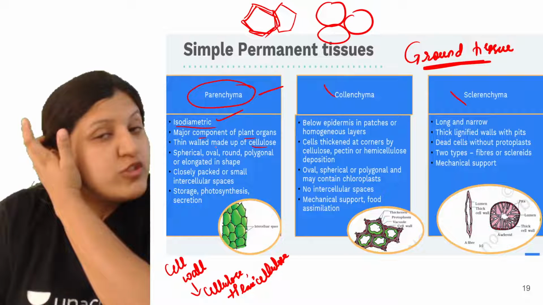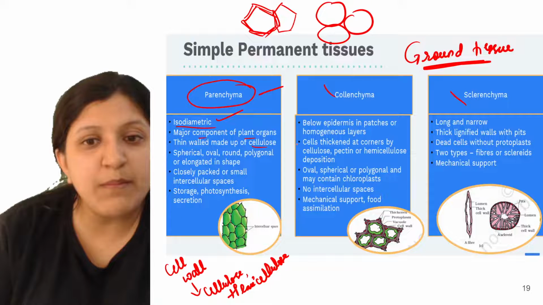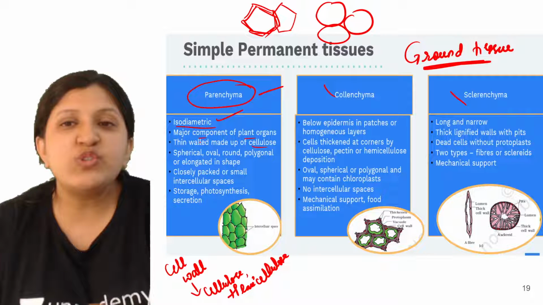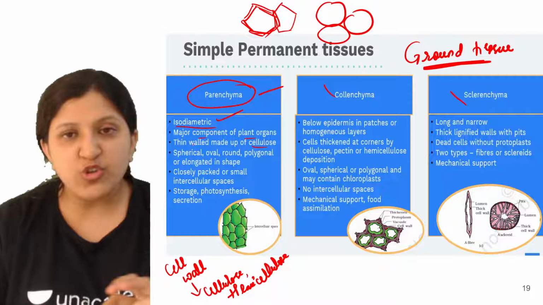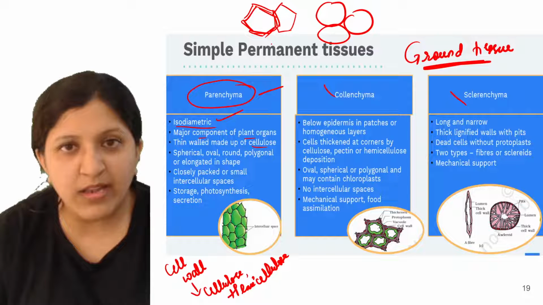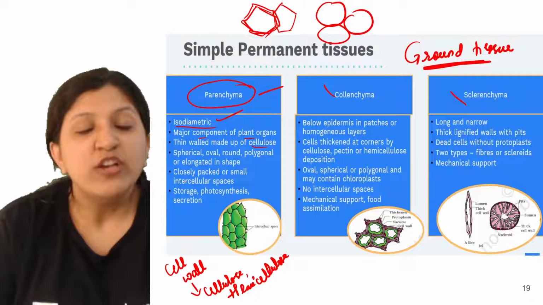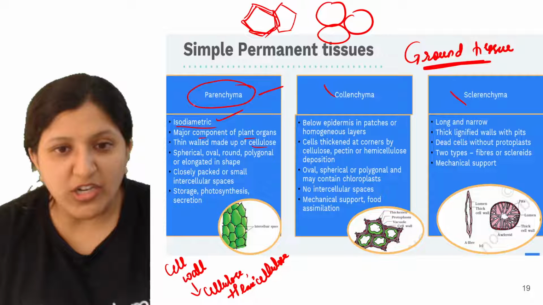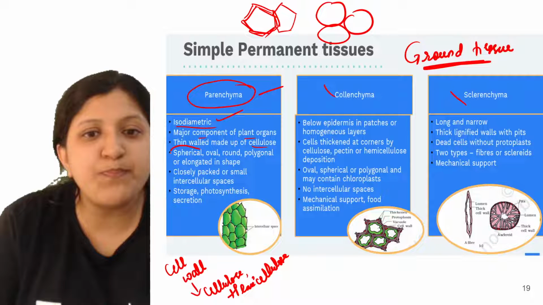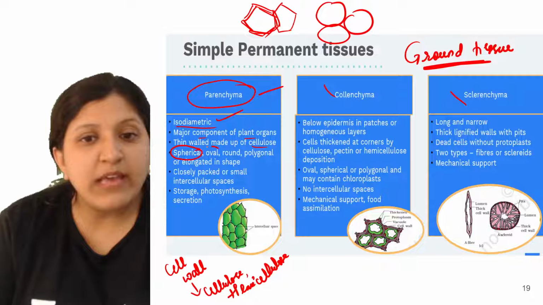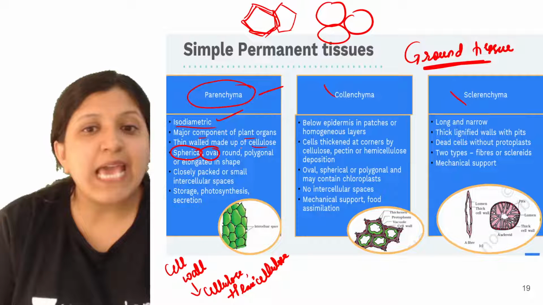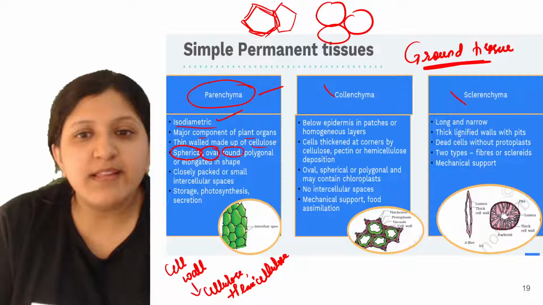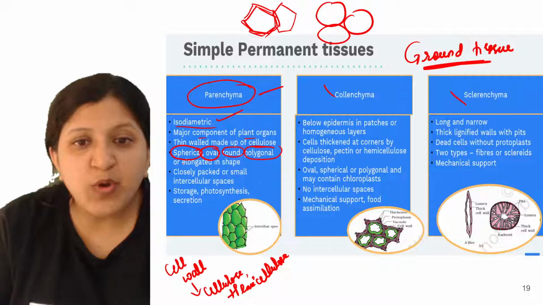Now these parenchyma cells need not be round; they can be hexagonal or pentagonal. Depending on where they are present, there can be structural variation. They can be spherical, oval, round, polygonal, or elongated in shape.